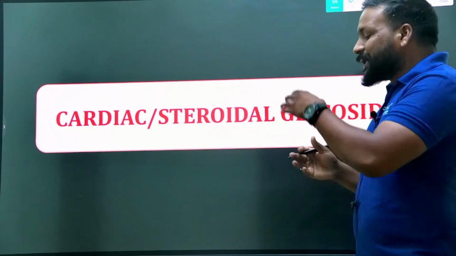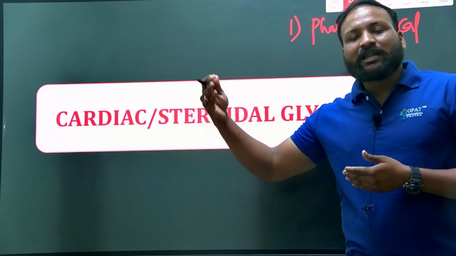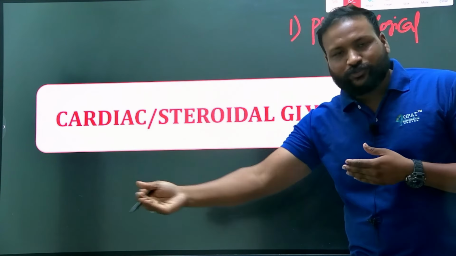In the glycosides classification, we have three types of classification. The first one is classification based on pharmacological action, which means which action they exhibit: either purgatives, laxatives, cardiotonics, or miscellaneous.